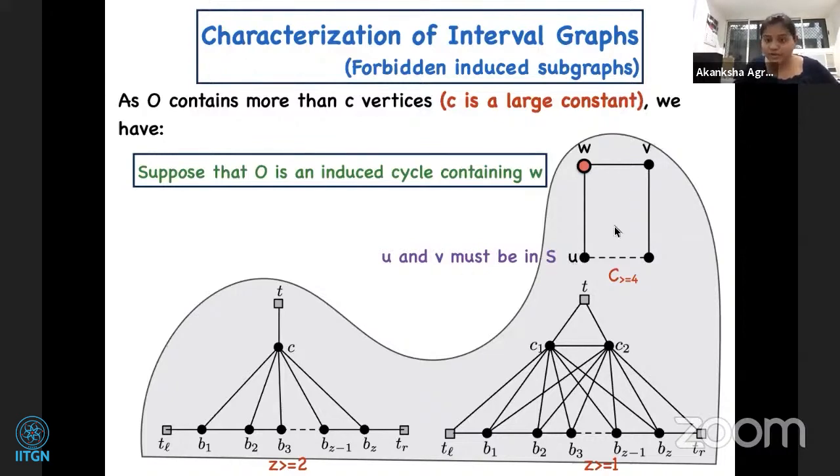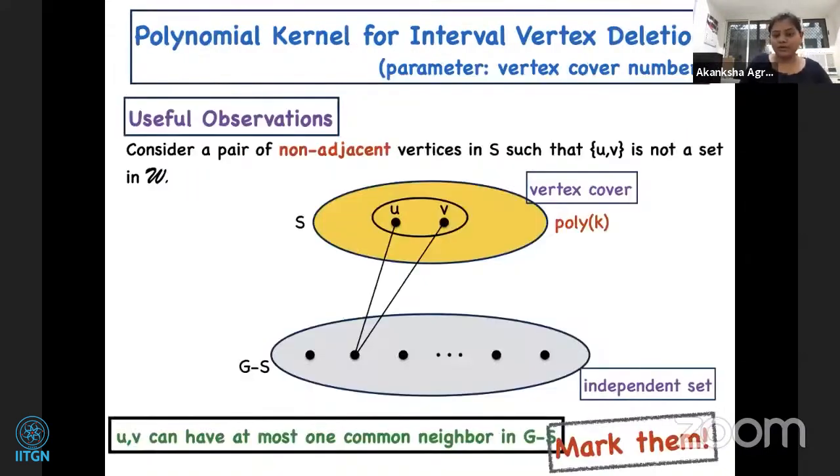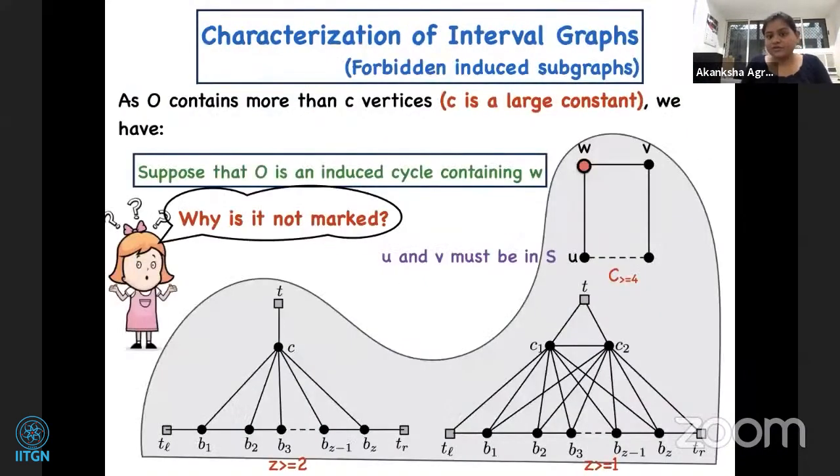Then you notice that U and V are in S, okay? Because X is an independent set. If you look at any vertex below, its neighborhood can only be in S. And none of U or V can be in W. So this obstruction is not taken care of by the hitting set property. So we can obtain that this pair, the set containing U and V, is not in our family. Also, it is non-adjacent, right? So why was W not marked? We have marked such vertices. So W should have been marked.